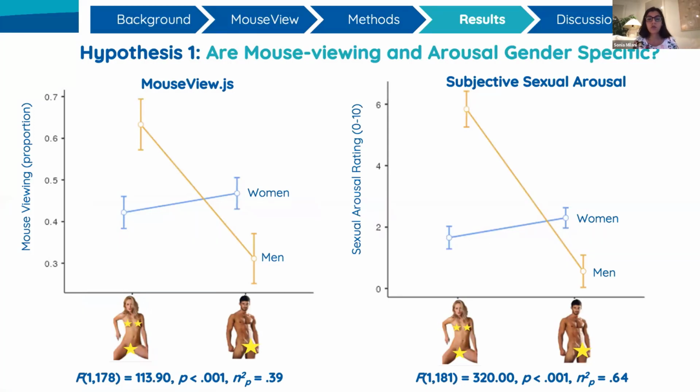So we see that men show a very pronounced preference for the female model compared to the male model, and this is true for both the mouse view as well as the subjective sexual arousal ratings. This is otherwise known as gender-specific response patterns. Heterosexual women, as indicated by the blue lines in the graph, show a very subtle preference for the male model. And so we can see gender non-specific patterns in women's arousal ratings as well as their mouse viewing.